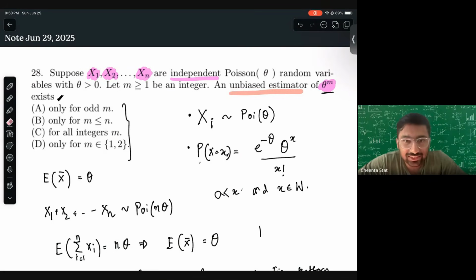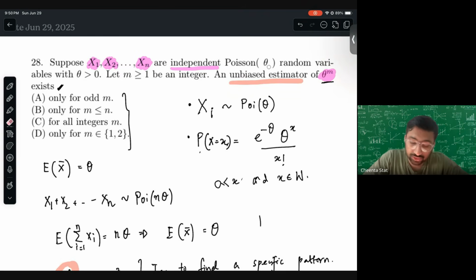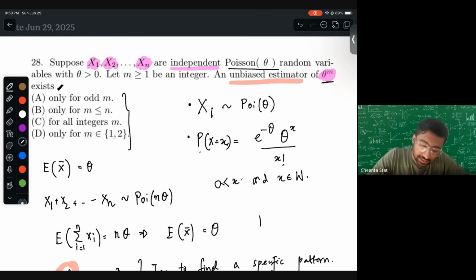Hi everyone. So today we will solve this beautiful problem from ISI MStat this year, 2025. This is a random variable problem, or rather an unbiased estimator statistical inference problem, but it's a beautiful one. So let's understand. You have random variables X1, X2, ..., Xn. These are independent Poisson random variables. And it asks you how to find, or whether there's, an unbiased estimator of theta to the power m.